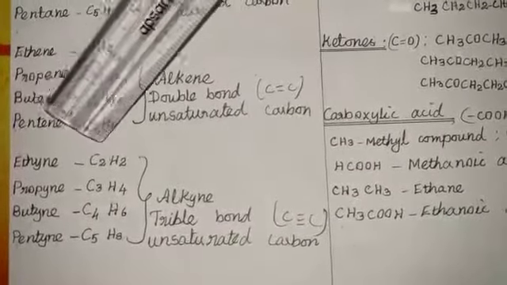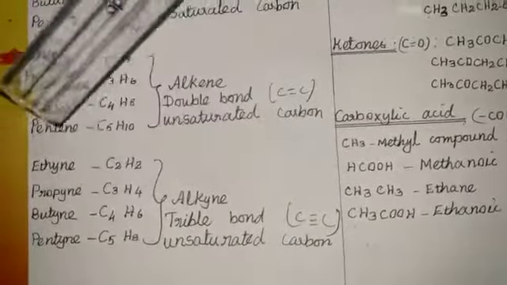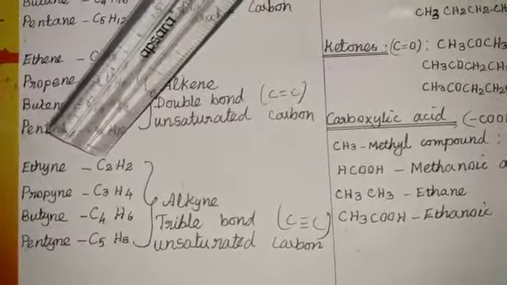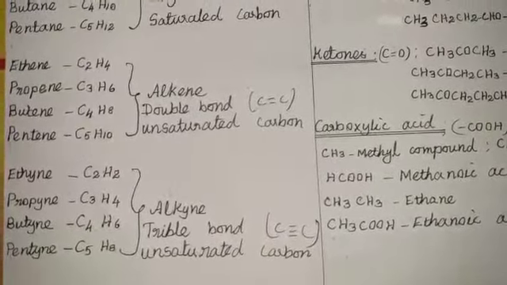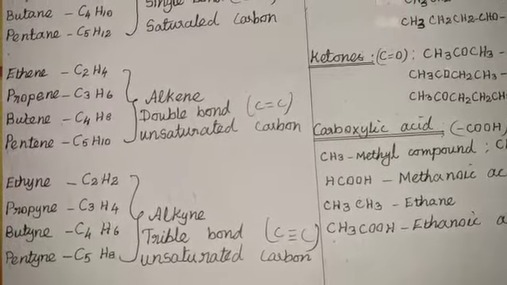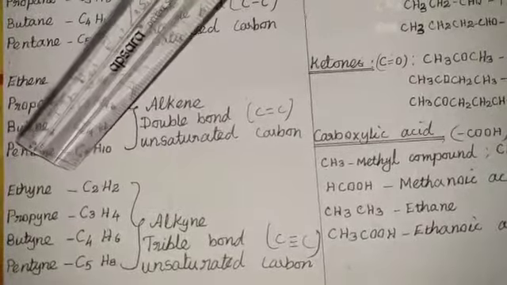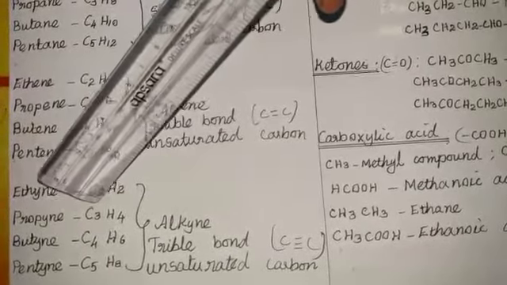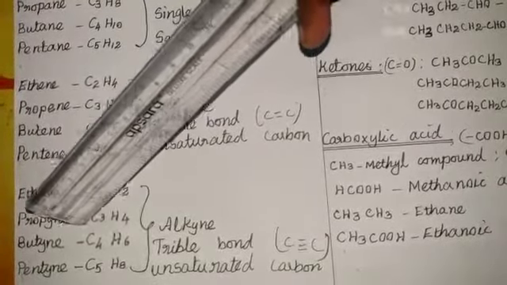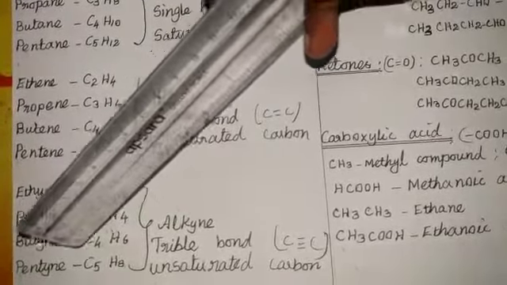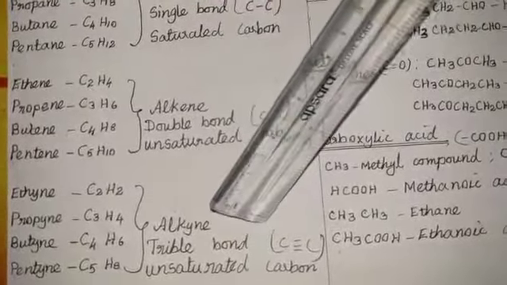The alkyne hydrocarbon compounds are ethane, propane, butane and benzene. Two carbon atoms present in the hydrocarbon is called ethane, three carbon atoms is called propane, four carbon atoms is called butane, and five carbon atoms is called benzene. These are triple bond compounds.